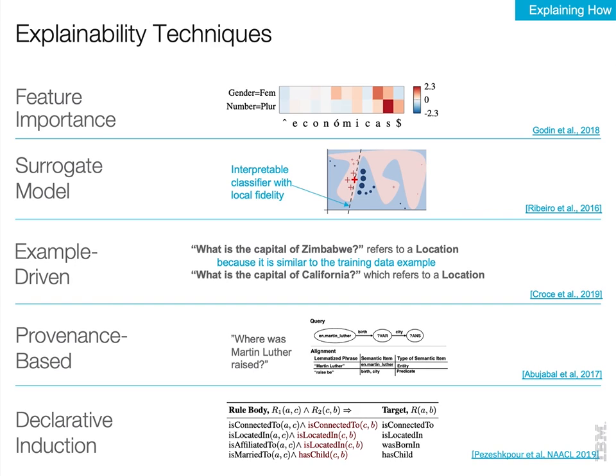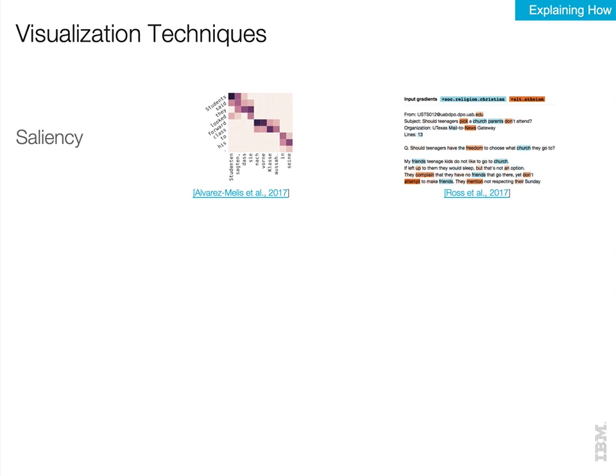We will now move on to visualization techniques, which describe how the explanation may be presented to the end user. The most dominant technique we encounter is saliency, which can refer to visualizing feature importance scores as a heat map, for example, displaying extracted relations, or highlighting words in the input instance text. Papers that use feature importance to generate explanations therefore usually choose a saliency-based visualization, which is generally understandable by most people, but we also see some surrogate models visualized in this way.